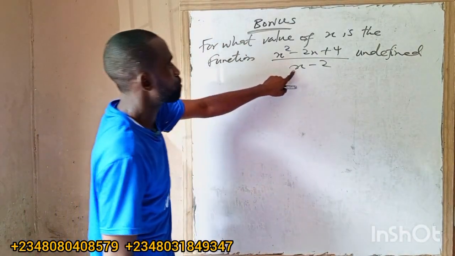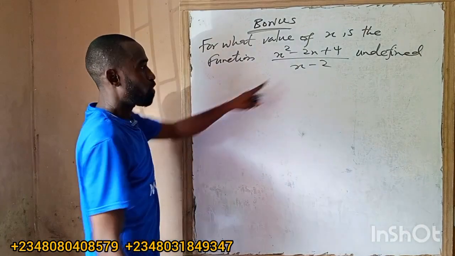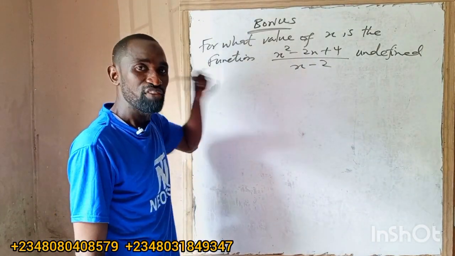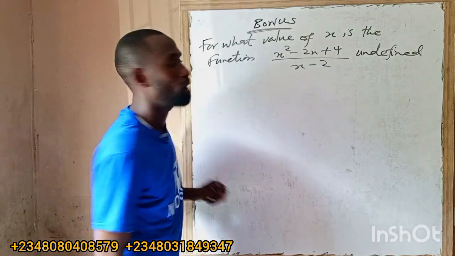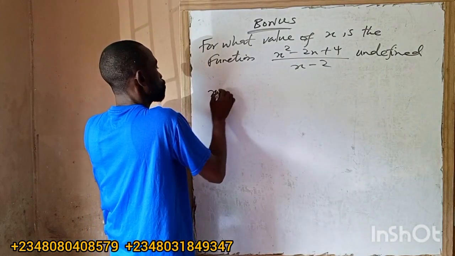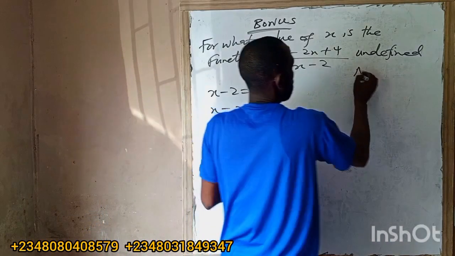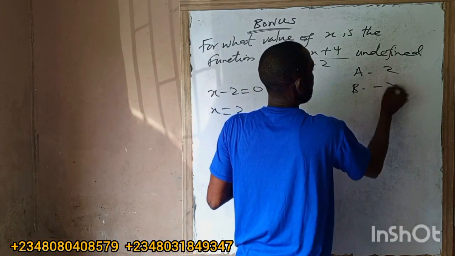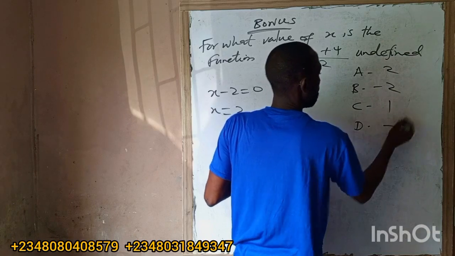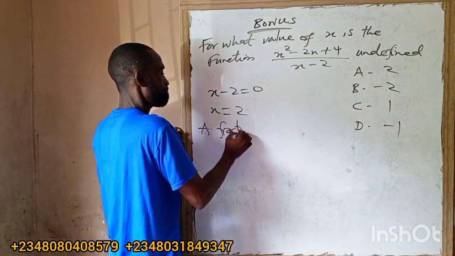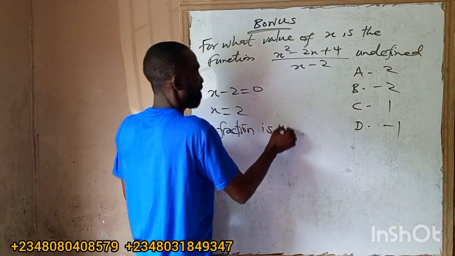So for an undefined fraction, a fraction is undefined when the denominator equals 0. A fraction is undefined when the denominator equals 0. I'll just say x minus 2 equals 0. So what is x? So you see option A, 2, B, minus 2, C, 1, D, minus 1. A fraction is undefined.